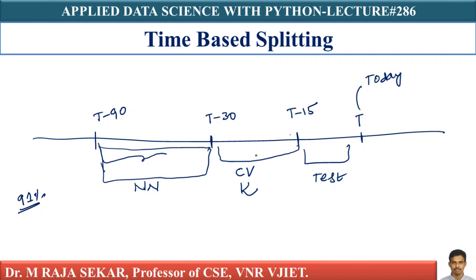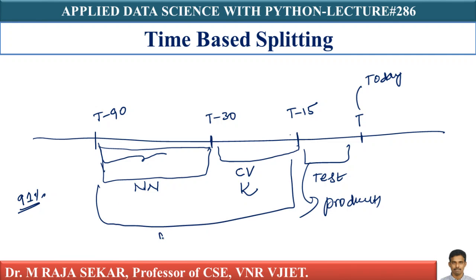I am training a model on T minus 15th day, and I have deployed it into production for the next 15 days. Next 15 days means T minus 50, isn't it? This entire thing is for the model. Let me assume for finding KNN, this is for production, isn't it?